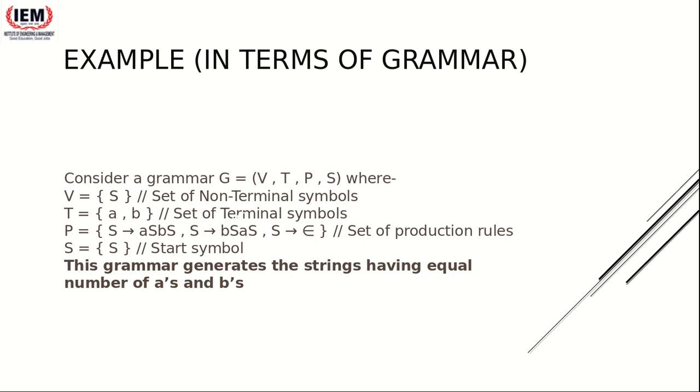This grammar is for generating strings having an equal number of a's and b's. I'll explain later how this grammar generates such strings. I'll start off with some simpler examples that will be much easier for you. I'll come to this later on.